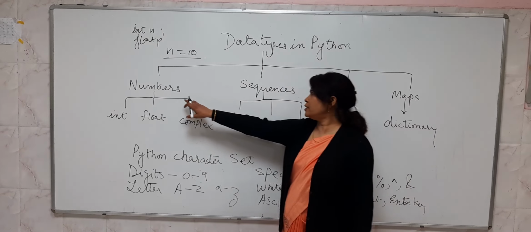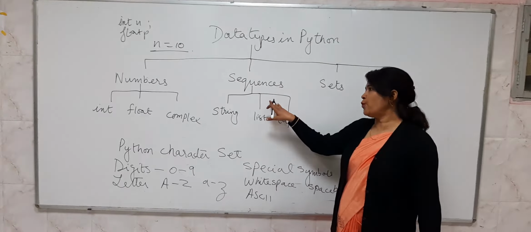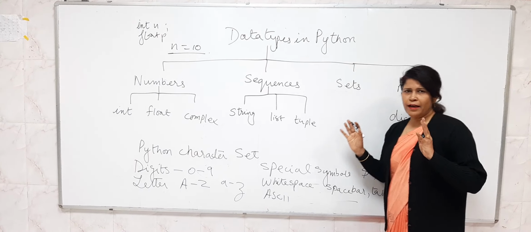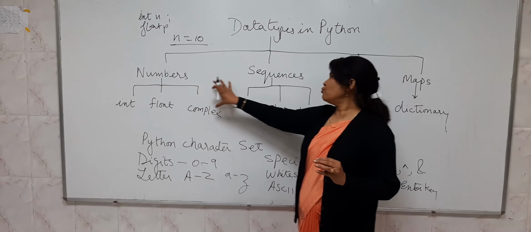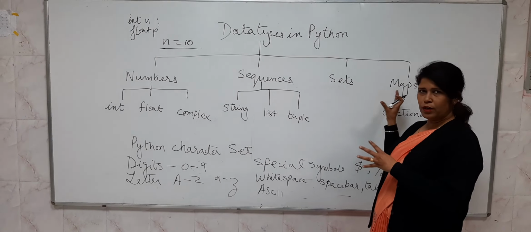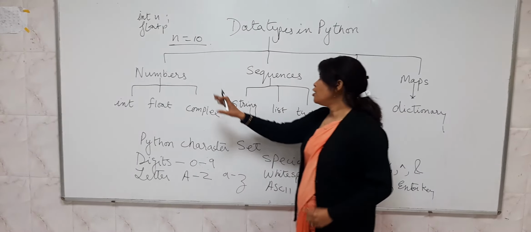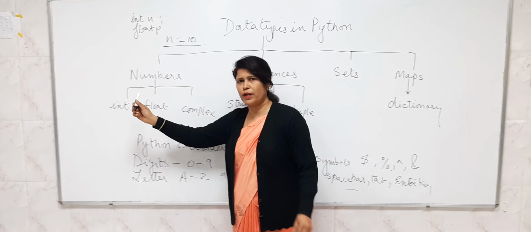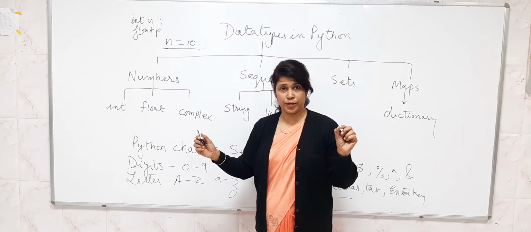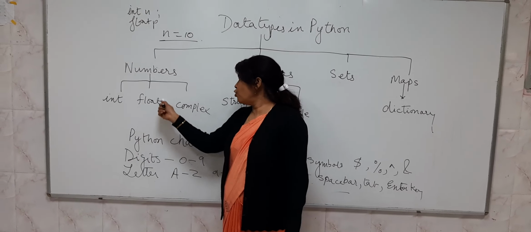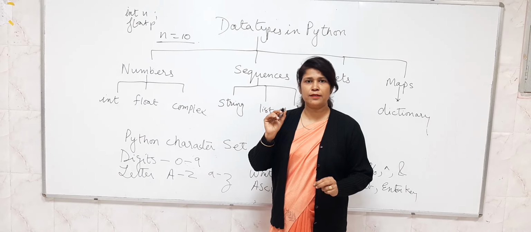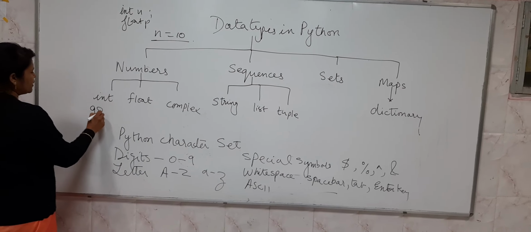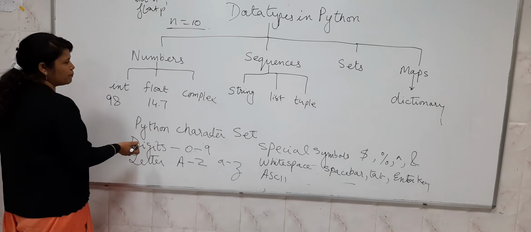The first data type is numbers, then we have sequences, and then we have sets, maps and dictionary. At ICSE level we have to see numbers and sequences. We don't have to go through sets and dictionary. Numbers also have three types. Integer will store any integer value without a decimal point. Then we have float. Float will store any value with a decimal point. Suppose I have written 98, that is an integer. Float can be 14.7.